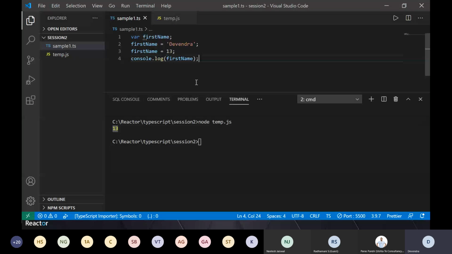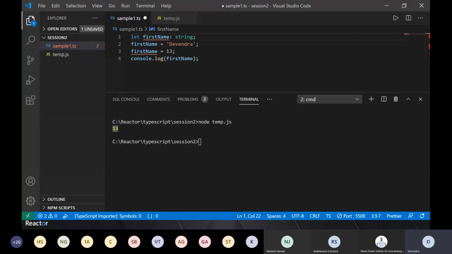Now, coming back to TypeScript, here the same is the issue. As I mentioned, TypeScript is a superset of JavaScript, so I can very well write the same code here in TypeScript, and it will run fine. I'll show you how to run it, but for now, just understand that it will run fine. Now in TypeScript, if I have to do the same thing, how will I do that? I say let, this variable name. This is how I'm defining my variable, and I say that this is of type string.